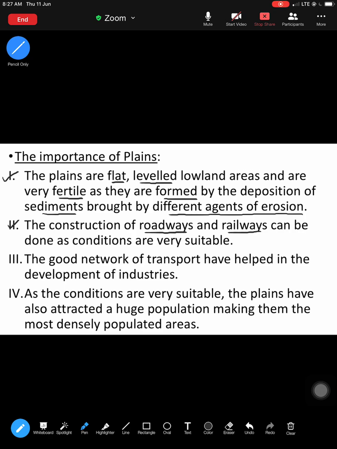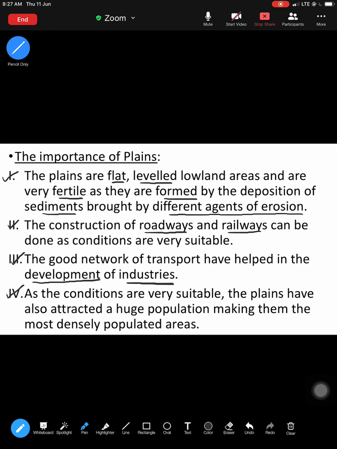The second importance of plains is that the construction of roadways and railways can be done as conditions are very suitable, because it's a plain area. On a plain, it is very easy to construct different forms of transportation. That is why a very good network of transportation is found on the plains, which is not available on the mountains and the plateaus. So that is the second significance: good development of transport. The third importance is that this good network of transport has helped in the development of industries. Because of the favorable transport network, various industries have started to flourish in the plains.